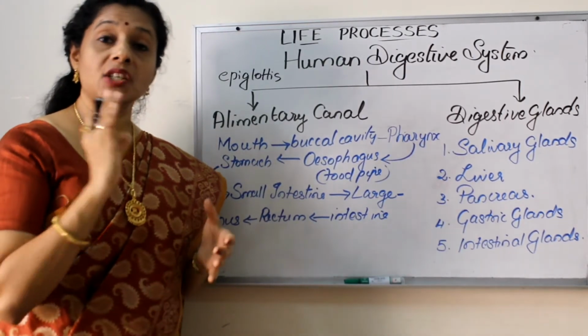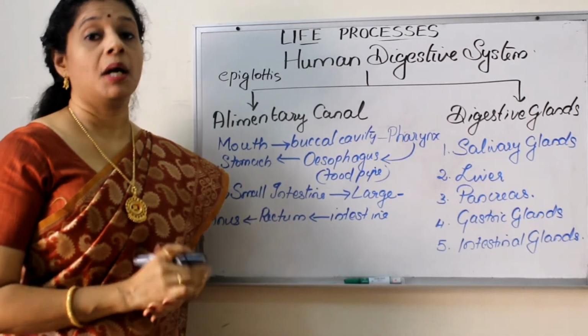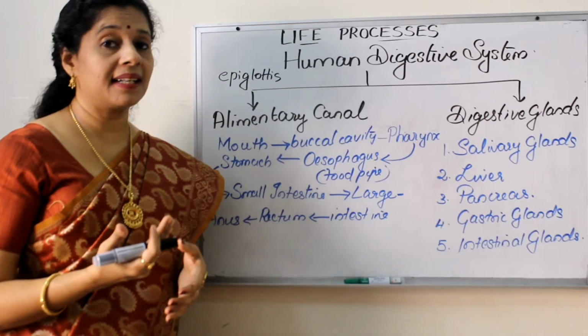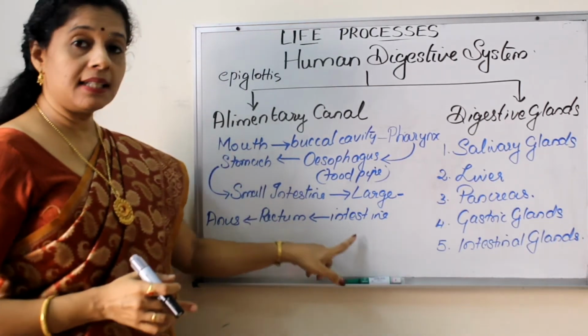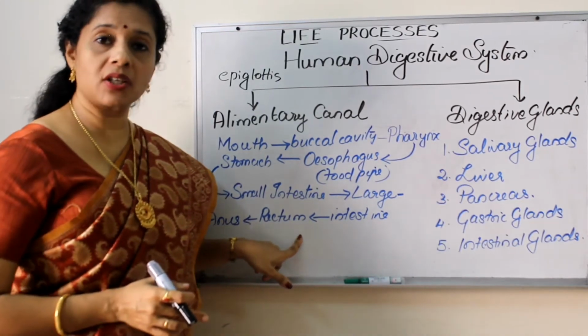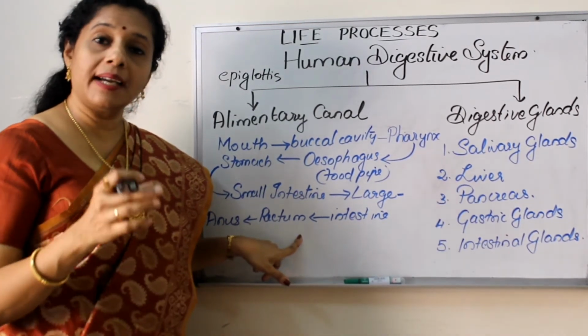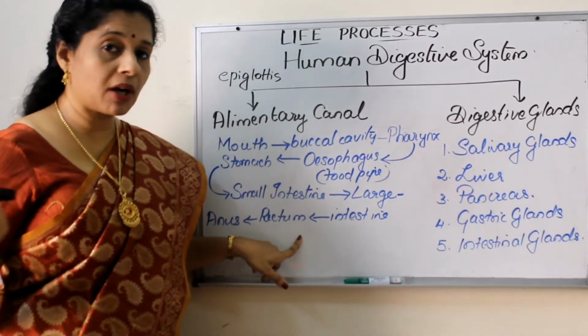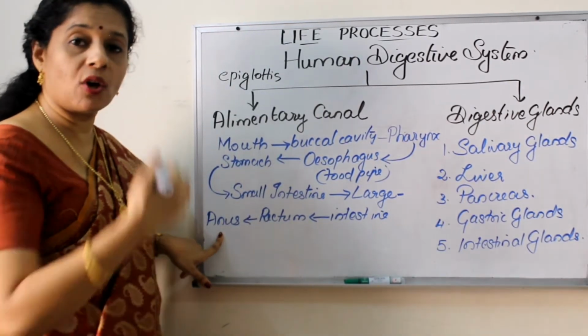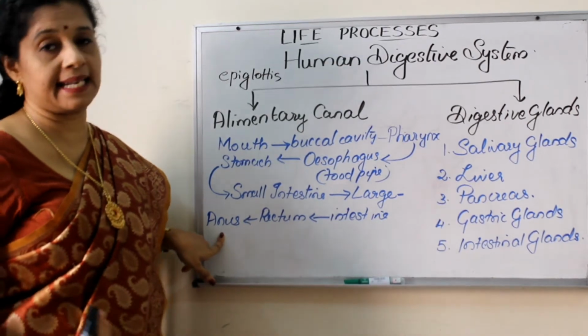The large intestine is shorter than the small intestine, but why are we calling it large? Because of the width. Then the large intestine will lead into the rectum, where undigested food is stored temporarily, and it will be removed from our body through the final opening, the anus.